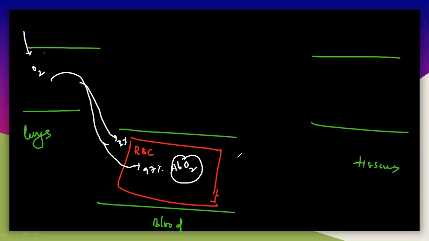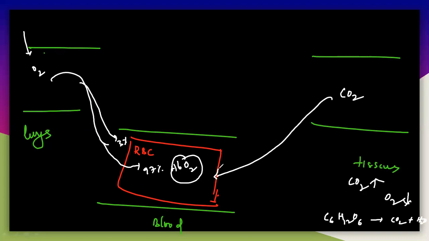So what happens here? First, in these tissues, there is a high amount of CO2 and a low amount of oxygen because of glycolysis. That is, glucose, C6H12O6, can be broken down into CO2 plus water. By the breakdown of the glucose, we get the CO2. So first it will transport the CO2 to the blood, and from there the oxygen will be transported to the tissues. So oxygen will be transported to the tissues, and the CO2 will be transported from the tissues to the lungs.